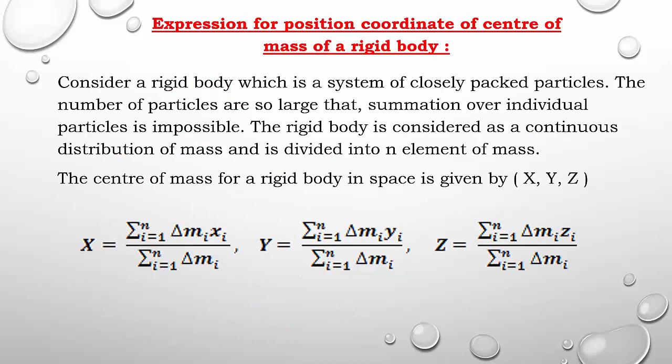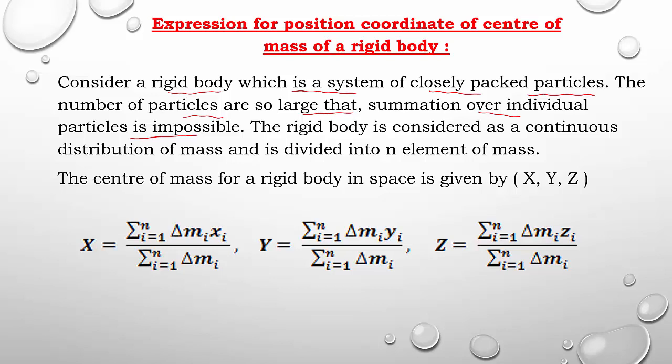Yes, now you can observe the expression for position coordinate of center of mass of a rigid body. Whatever we have studied till now is repeated here. Consider a rigid body, which is a system of closely packed particles. This system contains a large number of particles and all the particles are closely packed because it is a solid. The number of particles is very large, n number of particles. Summation over individual particles is impossible, meaning it is very difficult to consider each particle's mass and their distance.